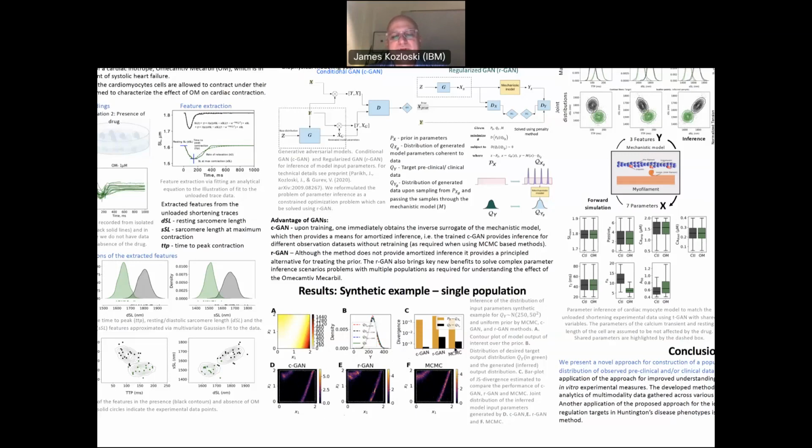What's interesting is that the distance between these distributions of both the model parameters that are sampled versus those used to generate the data, as well as between the outputs of the model and the synthetic data that we're fitting, is measured in distance and divergence equally, more or less, for MCMC, RGAN, and CGAN. If anything, CGAN is slightly better.